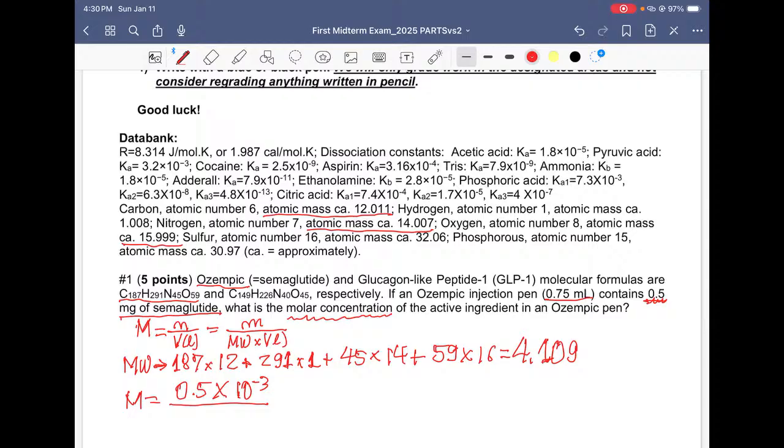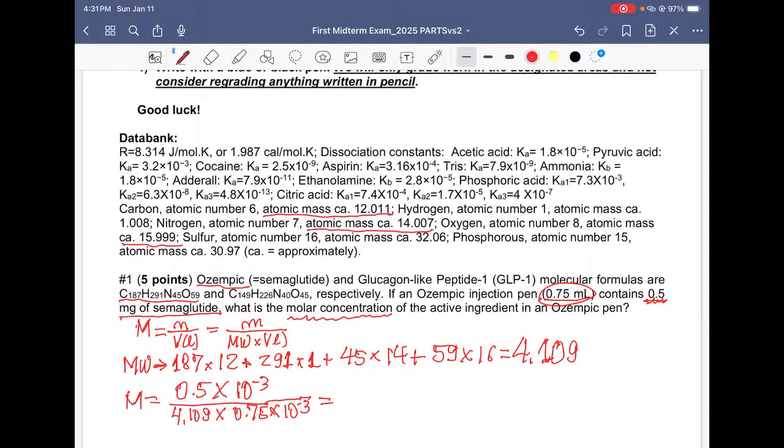And divided by the molecular weight I just calculated, 4,109, times the volume. The volume of this pen is 0.75 milliliters. I have to put it in liters for the formula, so 10 to the power of negative 3.